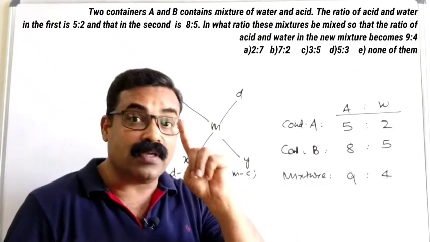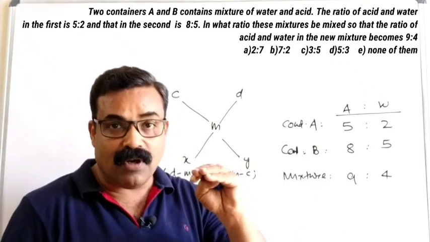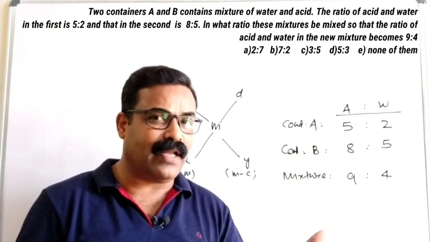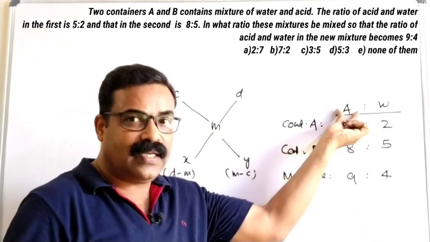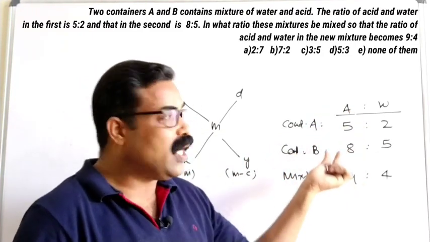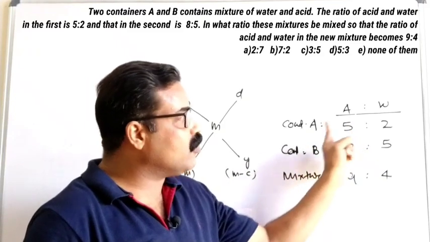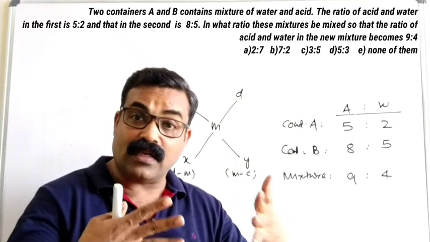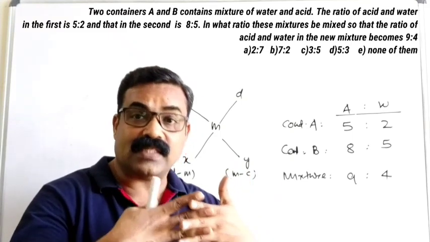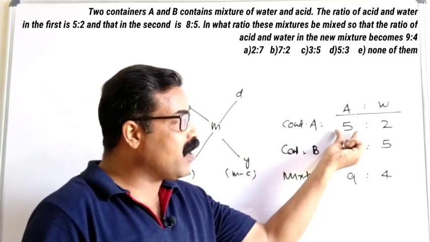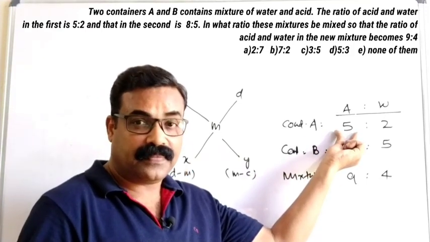Consider only one side value out of the total value. So what is one side value out of the total value? If you consider acid, consider only acid out of total. So acid here out of total is 5 out of 7. 5 plus 2, total 7. Acid and water together, we have 7 parts. Out of that 7 parts, 5 parts are acid.